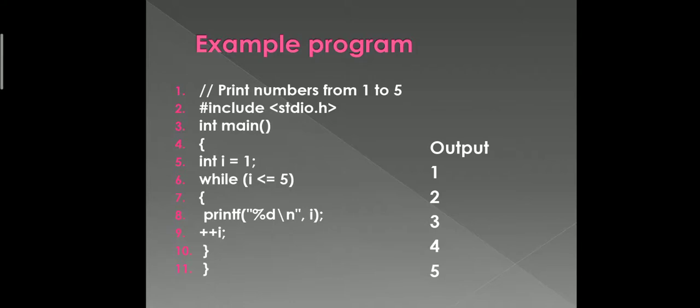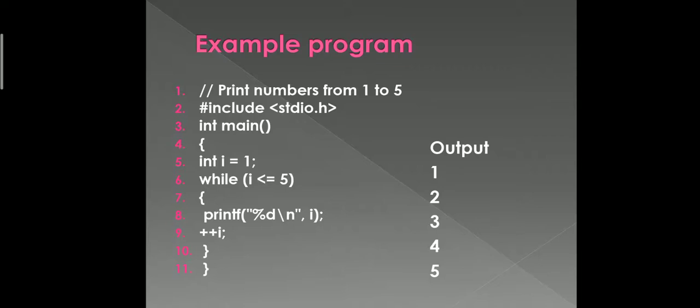Then again it will go back to the while loop and check. Now the new i value will be 2. Is 2 <= 5? Yes, 2 is less than 5. That's why again it goes to printf and prints the value 2. Next i is going to increment by 1. It will become 3. So 3 is less than 5. Yes, that is true. So again 3 is going to be printed in the same way.